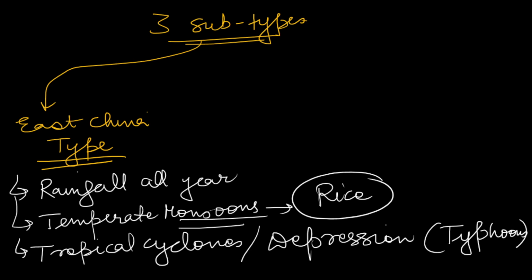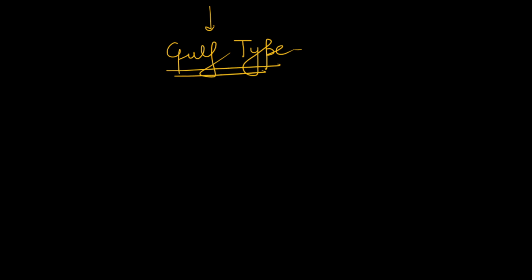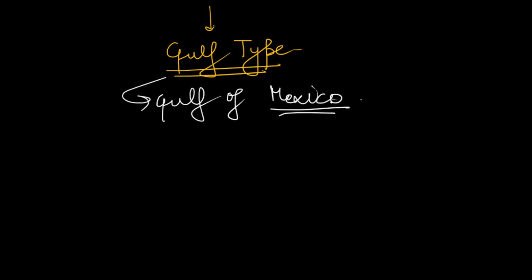Now we will see the second subtype, that is Gulf type. In Gulf type you will observe that these are generally found in the Gulf of Mexico region. It was also in the news recently due to President Trump's proposal of renaming the Gulf of Mexico to Gulf of America. So it could be a question in coming years. But that is a different thing. Gulf type is generally found in the Gulf of Mexico region. Here you will also find rainfall all year.